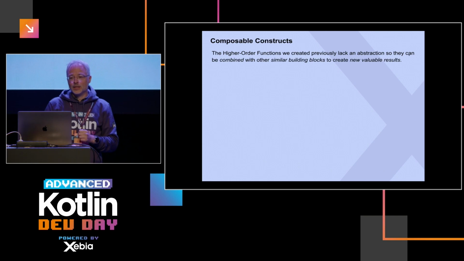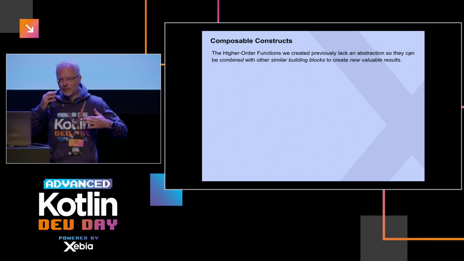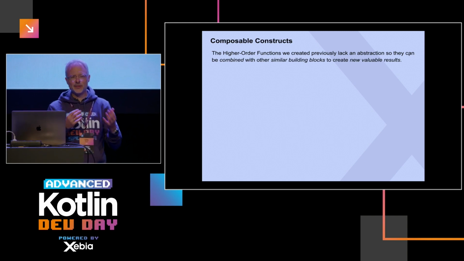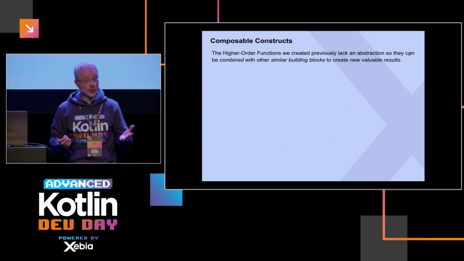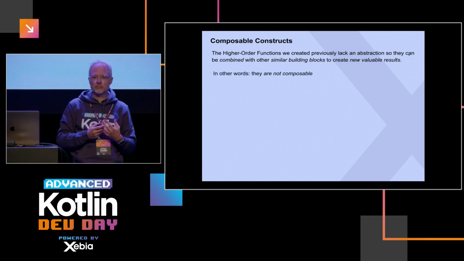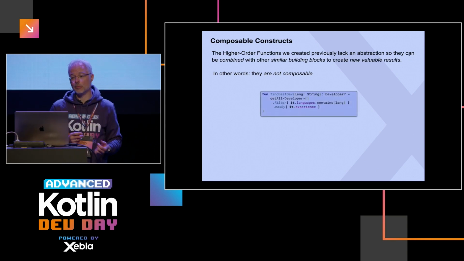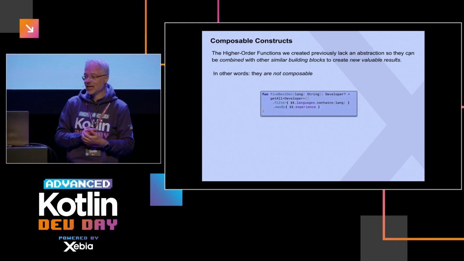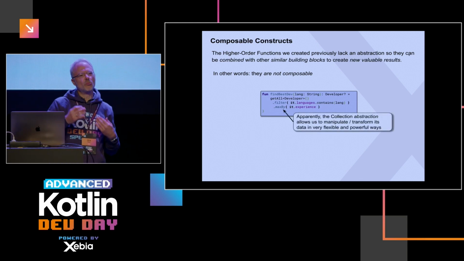Okay, so the higher order functions that we just created lack some abstraction that lets us combine them with other higher order functions to create new valuable results. So what we basically lack is something called composability. When we look at the very first example we saw in this presentation, we see that this code with the collections nicely composes, right?